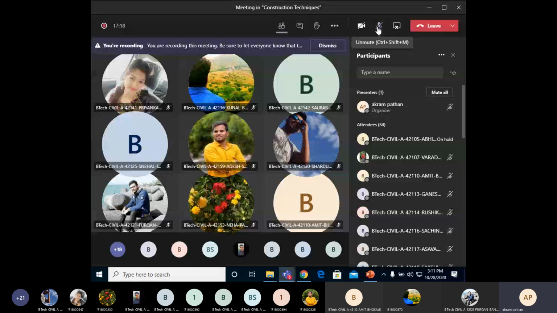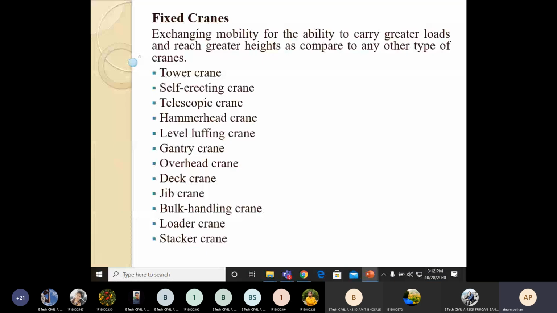So we are discussing the different types of cranes. If you want to manage all these things, we require planning of all the machineries, because if you see the total cost required for a particular machinery for erection on a particular site, approximately 30% of the cost is required to hire that machinery, or manage the machinery on the construction site.